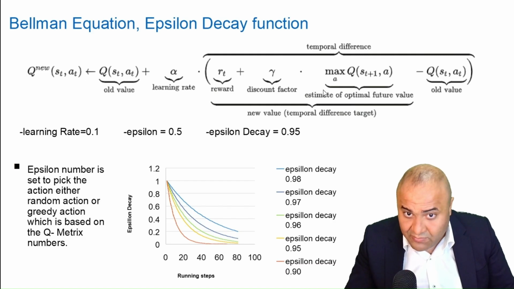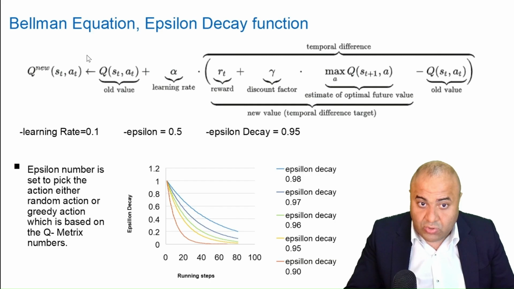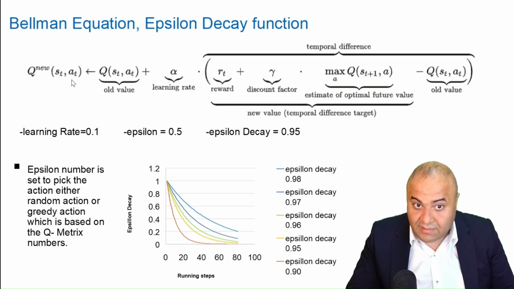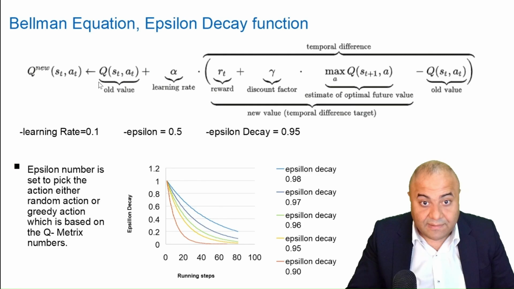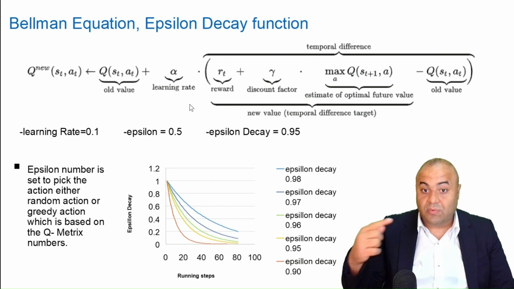So how can we calculate it? Well, we follow this simple equation: Q new, the new value of Q for a specific state and a specific action for that state, will depend on the old value of Q plus the learning rate, which is going to be updated.